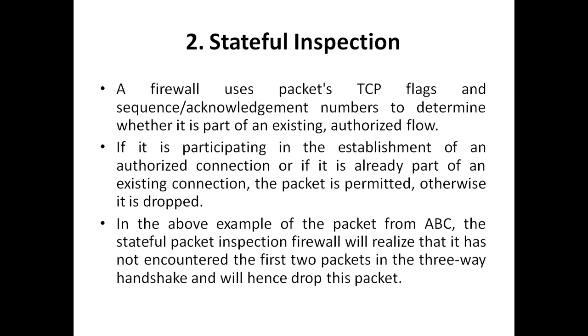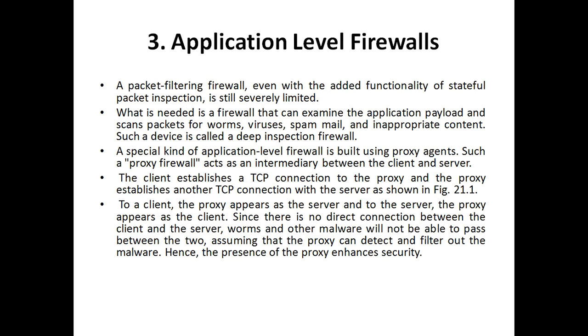So there has to be a first handshake; protocol rules need to be followed. First, ABC has to take permission that it wants to have a communication with MS. Then MS has to give a reply in the form of a yes. And if it is a yes, then the packet transferring takes place. So as that has not happened in the previous example, the stateful packet inspection firewall is going to drop this packet.